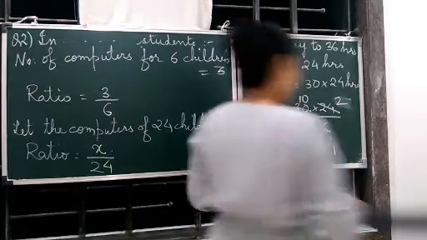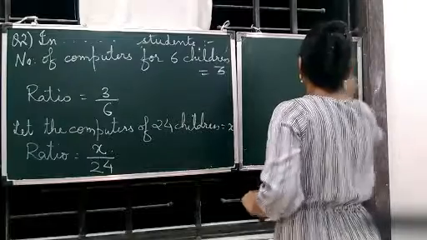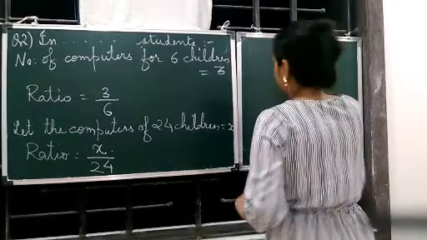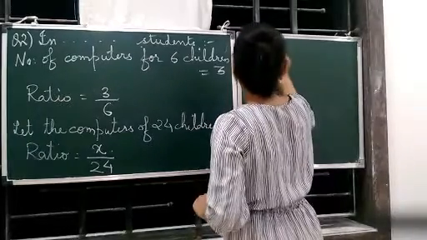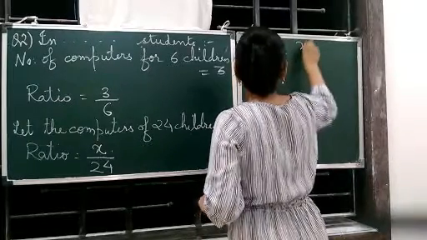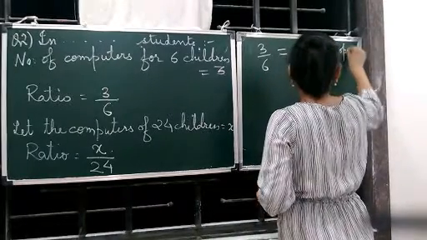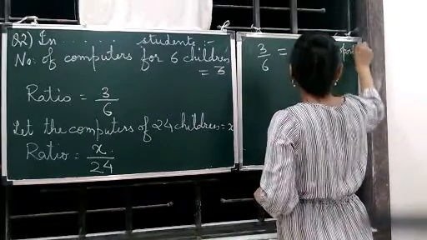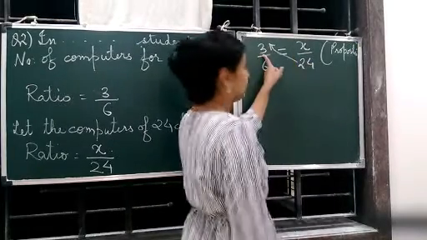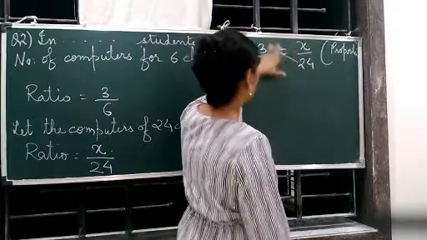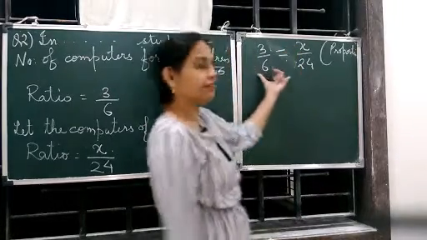Now let us write it in proportion. Okay. You can write here, proportion. Let this 24 come here to find the value of x. No need to do this. If you want to find the value of x, from here we can find the value of x.